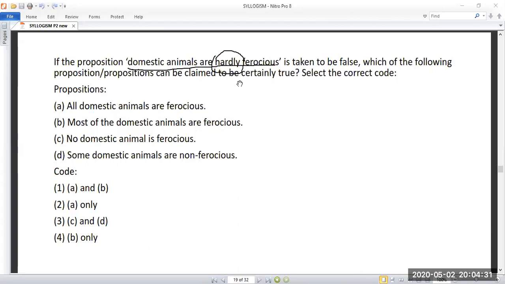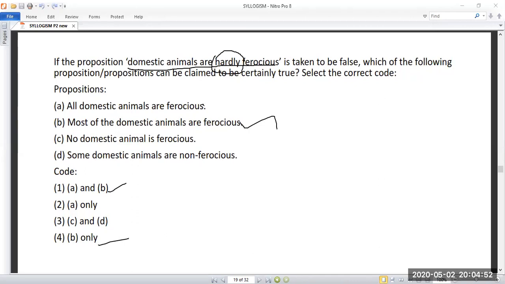If some animals are not ferocious is false, then definitely some animals are ferocious. So B should be the definite answer for this question. So check whether B is there. B is also there. So you know how to draw this diagram. Some animals are not ferocious.